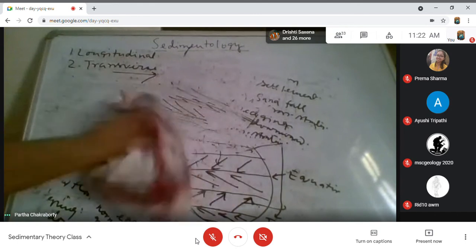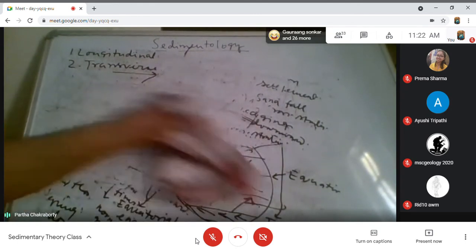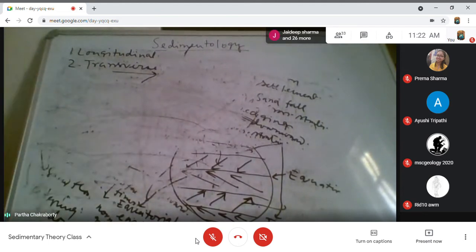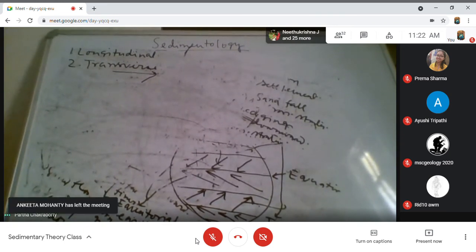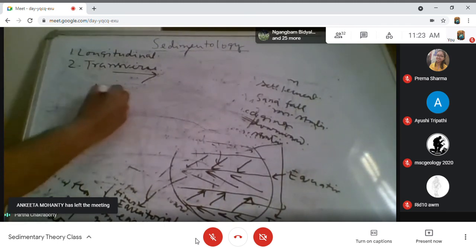Now, an aeolian field can be sandy, it can be rocky as well. If it is rocky, in that case you do not get much sand on it. The aeolian field is acting on a rocky surface. We call those surfaces deflation surfaces.